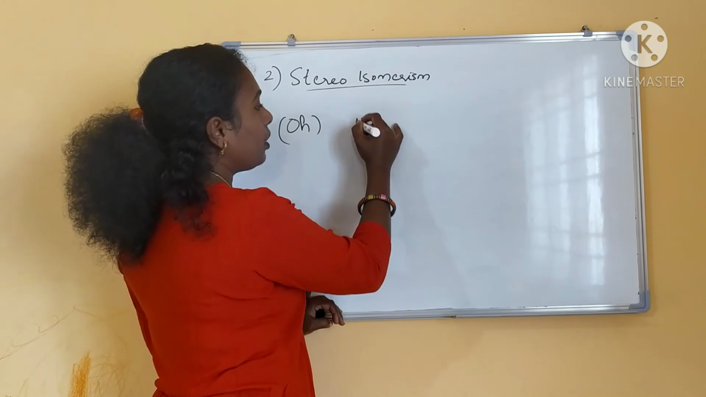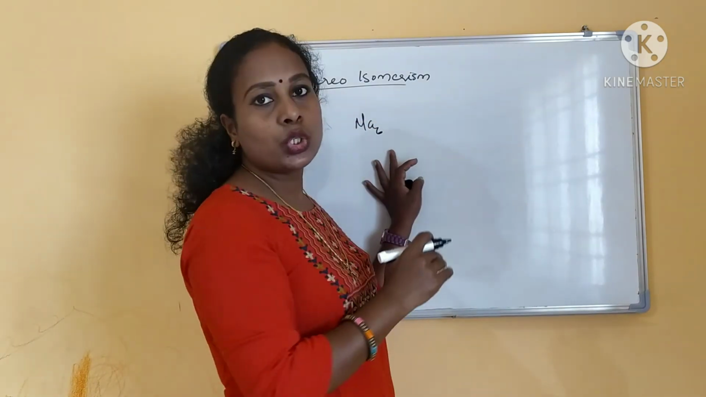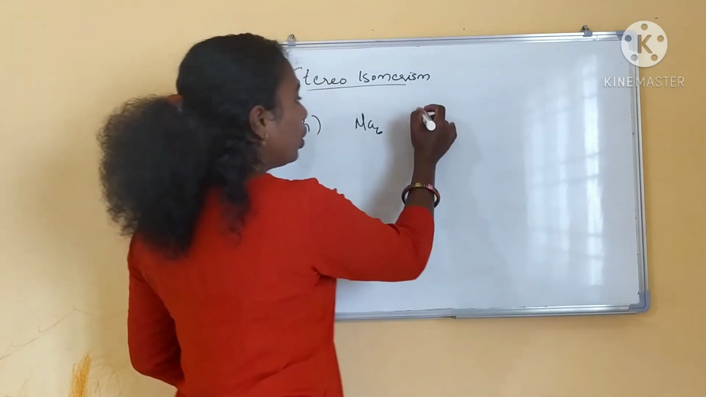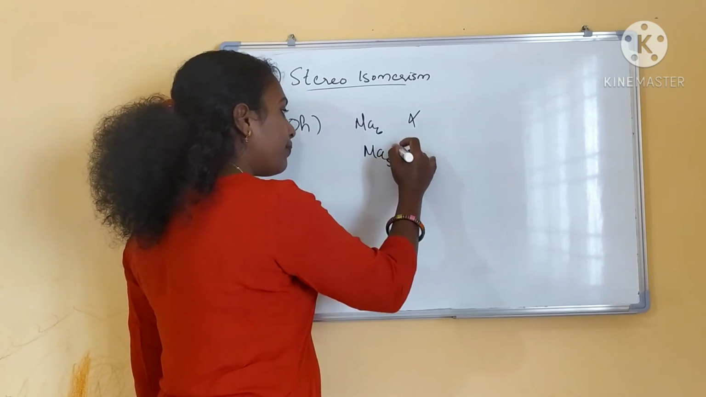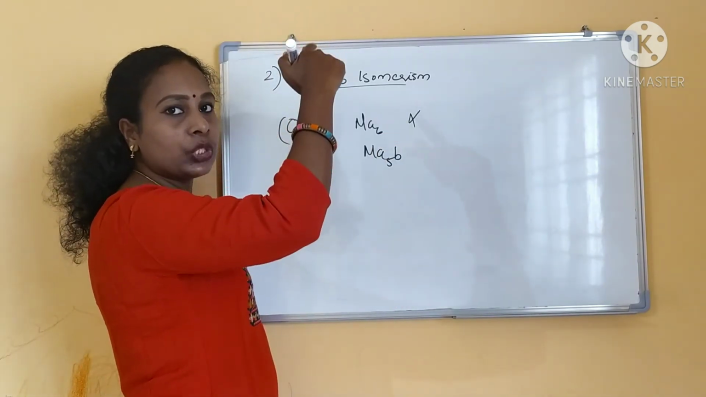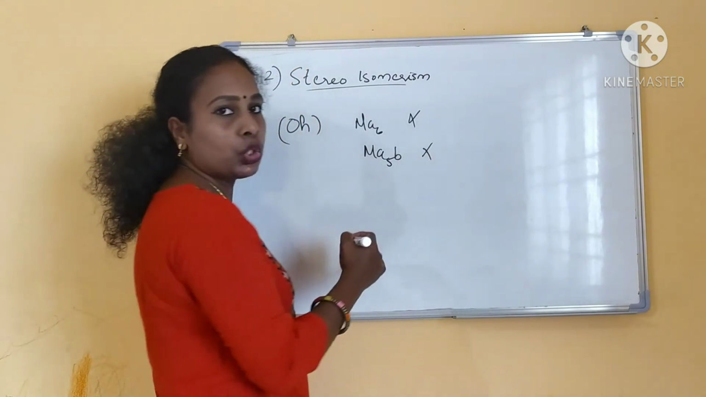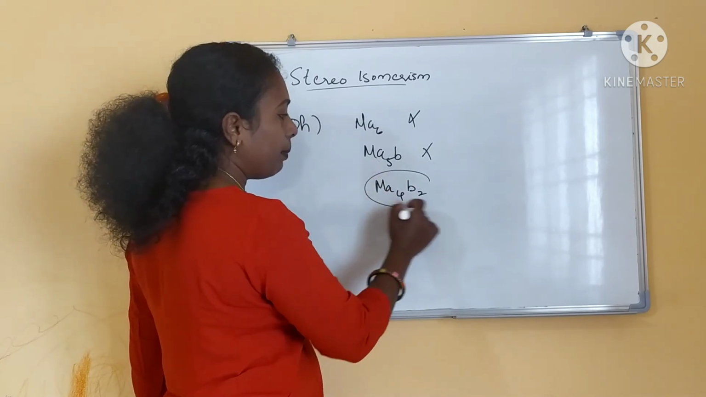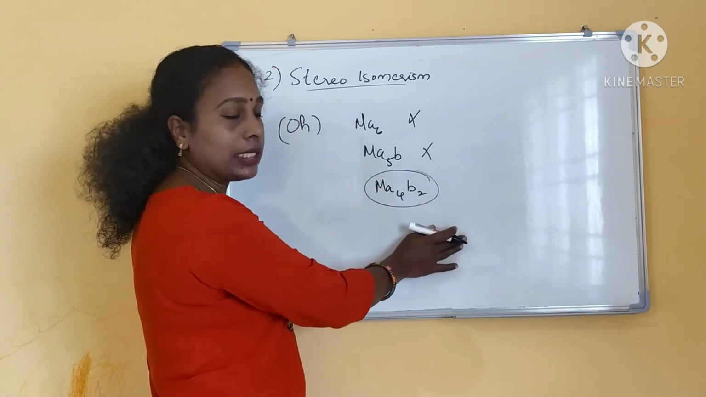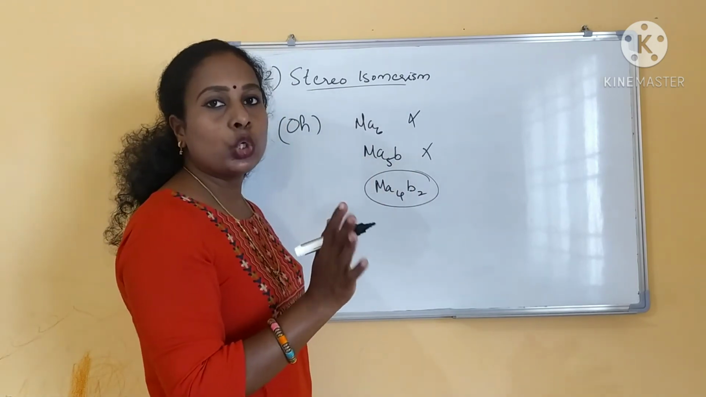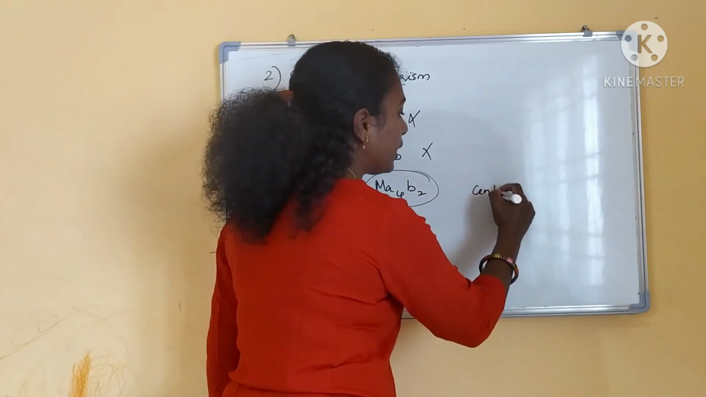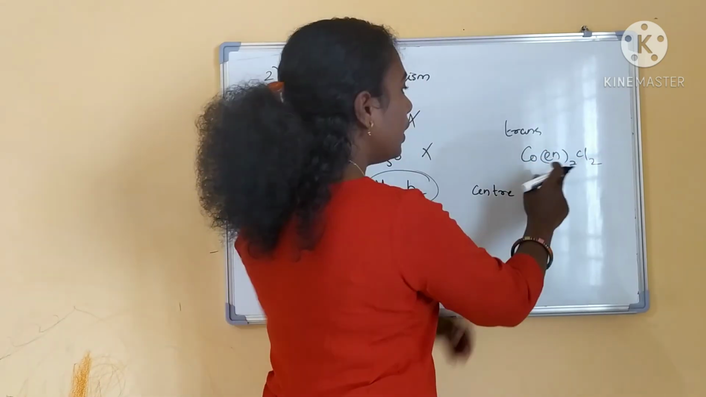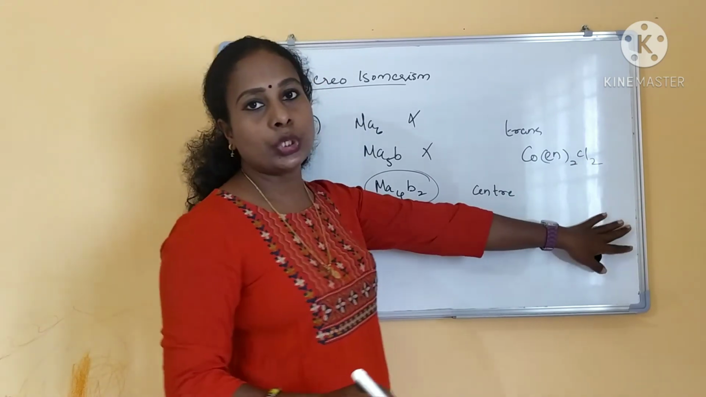Next one is octahedral complex, MA6 type. This will not show any optical activity. You know, in octahedral complex many symmetry elements are present, so it will not show optical activity. And MA5B type, if B is on the axial position, there will be a plane of symmetry, so it will not show optical activity. And MA4B2 type, cis and trans isomers will exist. Out of that, trans will not show optical activity because a center of symmetry is present. We have seen in the case of [Co(en)2Cl2], right? Trans will not show the optical activity, cis was showing the optical activity.